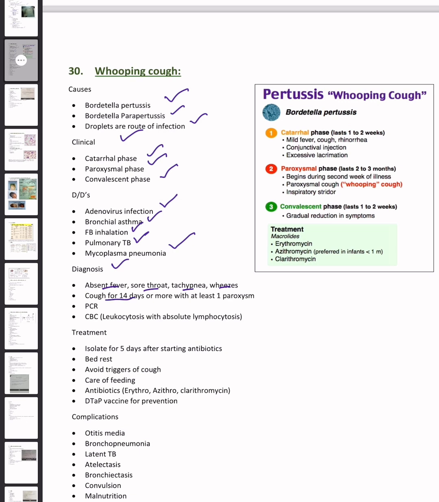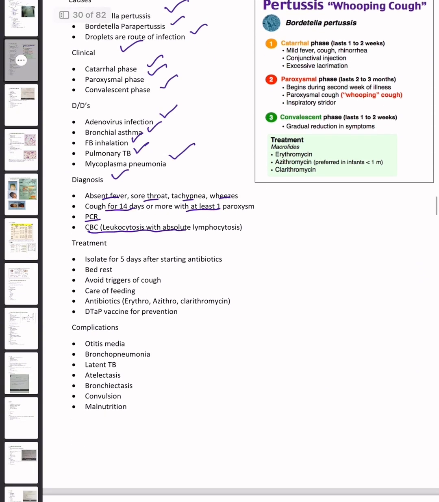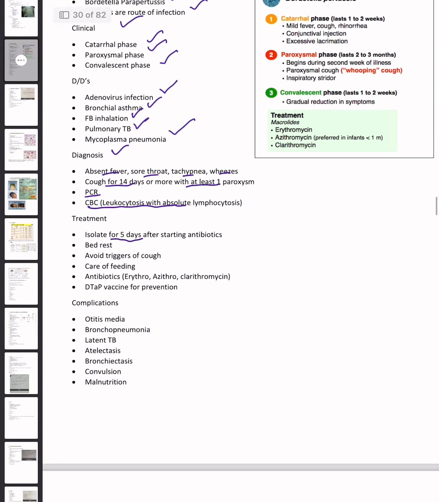Cough for 14 days or more with at least one paroxysm. PCR, CBC: leukocytosis with absolute lymphocytosis. What are the treatment options? Isolate for 5 days after starting antibiotics. Bed rest. Avoid triggers of cough. Care of feeding. Antibiotics: azithromycin and clarithromycin. And DTaP vaccine for prevention.